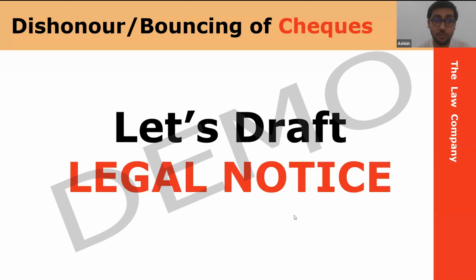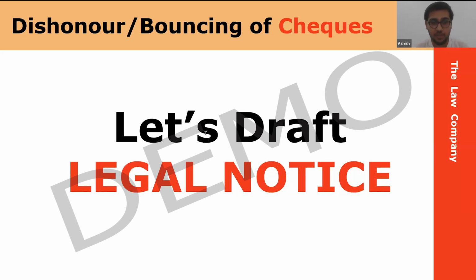If in case, let's say you miss out the 30 days duration, obviously you can still issue a legal notice. That is absolutely fine. But the opposite side may think from this point of view that the legal notice may not be valid, because your legal notice goes beyond 30 days. So the opposite side, that is the respondent or the defendant side, the accused in our case, because it's a criminal case, can file an application in the court saying that this notice is actually invalid. Or at a later stage, when this case goes to the court, this will become a ground of defense for the accused side, that the notice was not served within the period of time.